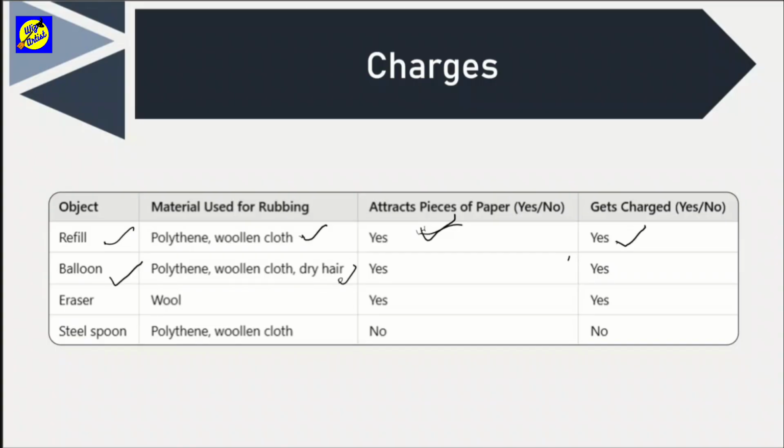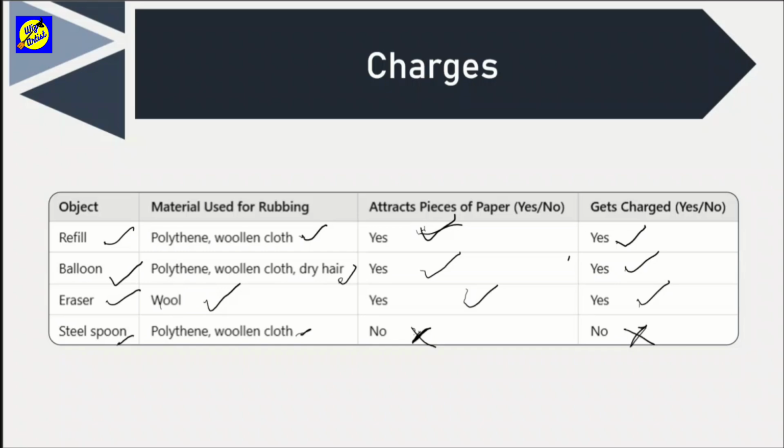It's very important for this material to be dry and insulating. It also attracts pieces of paper, hence it gets charged. If you rub eraser with wool, then again, it attracts piece of paper and therefore it does get charged. It's important for this wool to be dry. But here's an exception. If you take a steel spoon and then rub it with a polythene or woolen cloth, you will notice that it does not attract pieces of paper. It does not get charged.